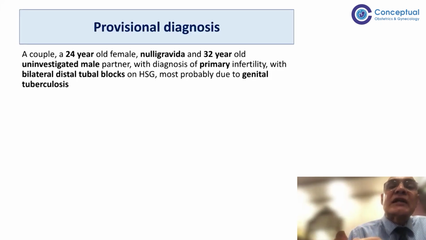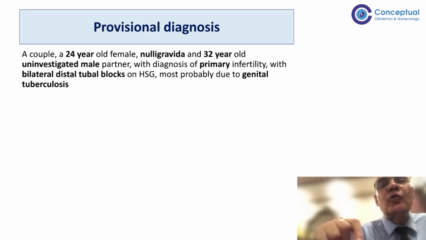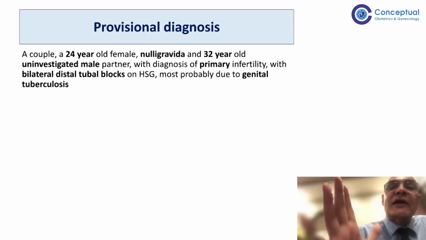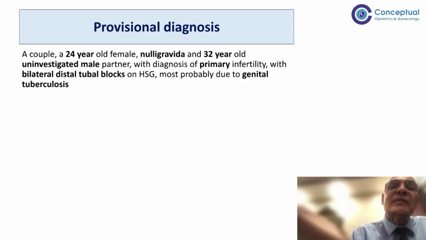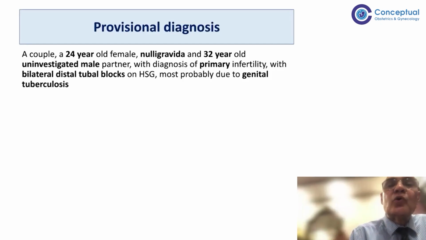Second scenario, almost 30% of patients belong to this category. Tubes are still blocked. In spite of ATT, the tubes will remain blocked because it's a tubal disease. But the endometrium is either fine or has grade 1 to 2 adhesions, which can easily be cut by hysteroscopy. So these patients will be suitable for IVF-ET. So IVF-ET has a great scope. Almost 30 to 35%, 40% of patients become suitable for IVF-ET after giving ATT. Now, this is scenario number 2, the common scenario.